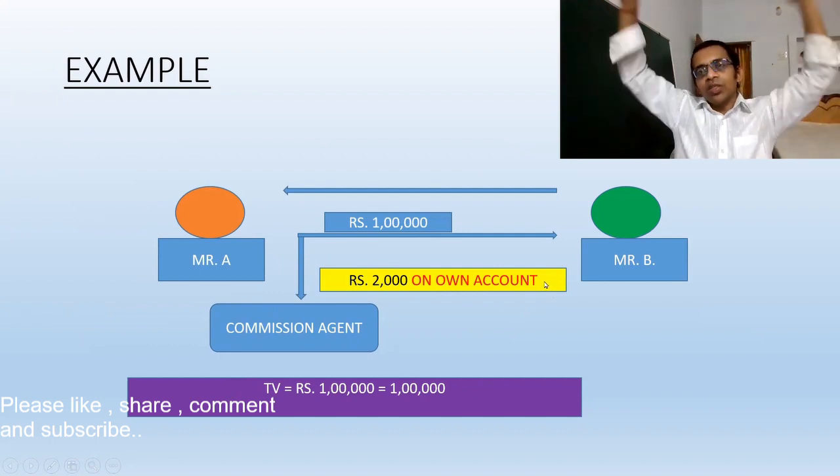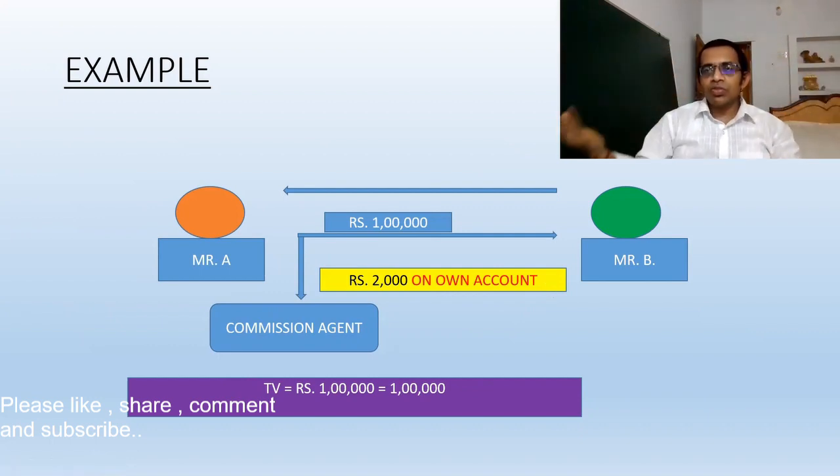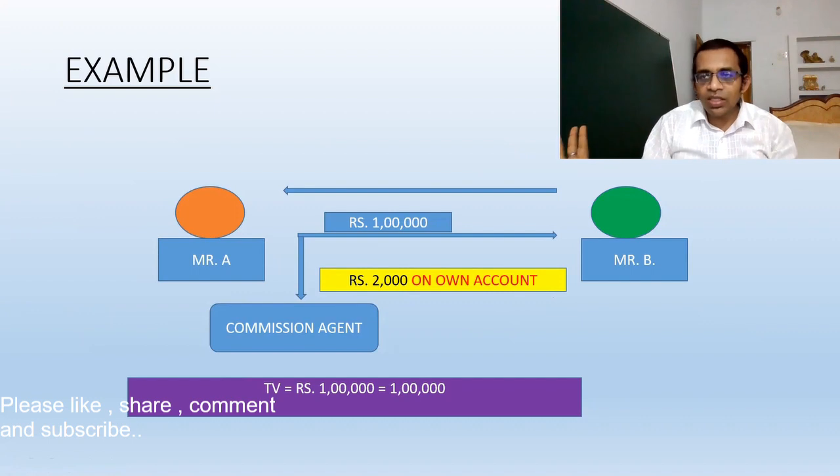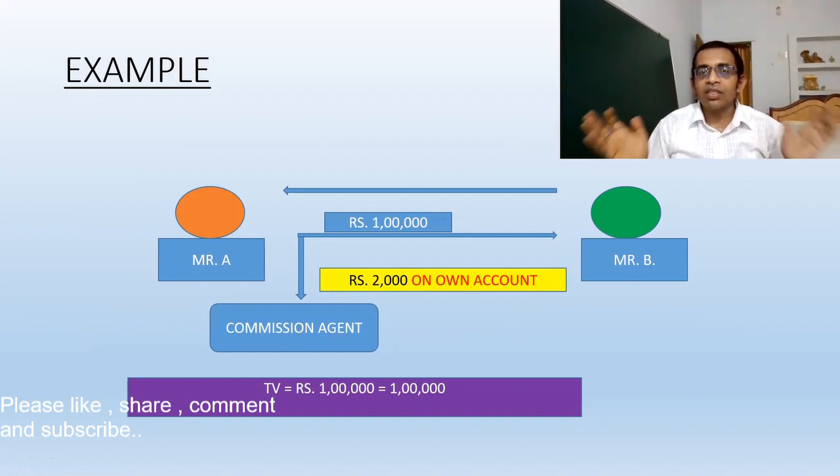On his own account means by his own sweet will. It was not at the request of Mr. B. So Mr. A paid the commission agent rupees 2000 on his own account, which has no relation with